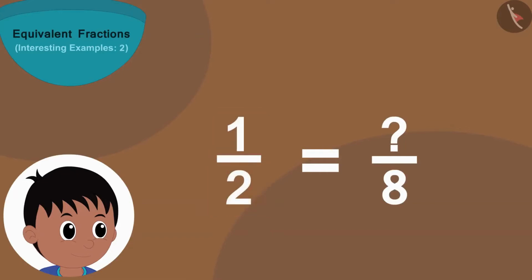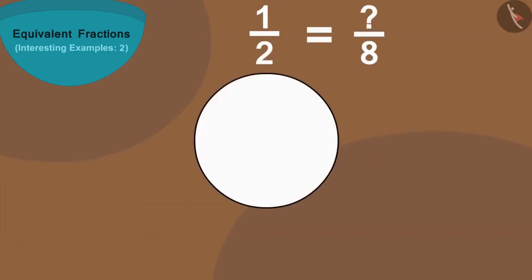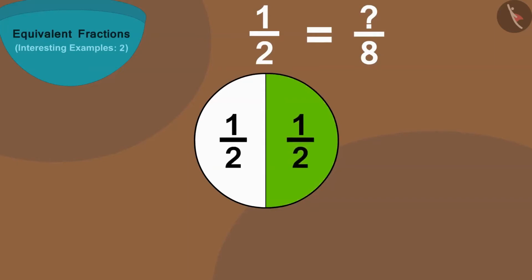And the number 1 shows that we took 1 of those 2 parts. Like, if we divide this circle into 2 equal parts and fill color in 1 part, then we can write the colored part of the circle in the form of a fraction in this way as 1/2.